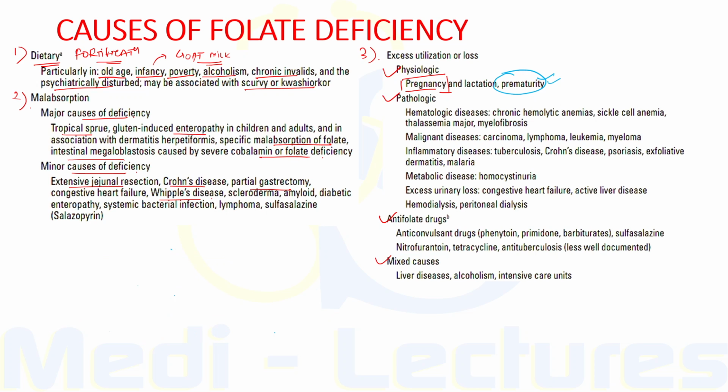Now, when we consider the pathological conditions leading to folate deficiency, these include hematological diseases like chronic hemolytic anemias, sickle cell anemia, thalassemia major, myelofibrosis. So in these and other conditions of increased cell turnover like malignancies like carcinoma, lymphoma, leukemia, and myeloma, folate deficiency arises because it is not completely reutilized after performing the coenzyme functions. This deficiency can also occur with inflammatory diseases like tuberculosis, Crohn's disease, psoriasis, exfoliative dermatitis, as well as malaria.